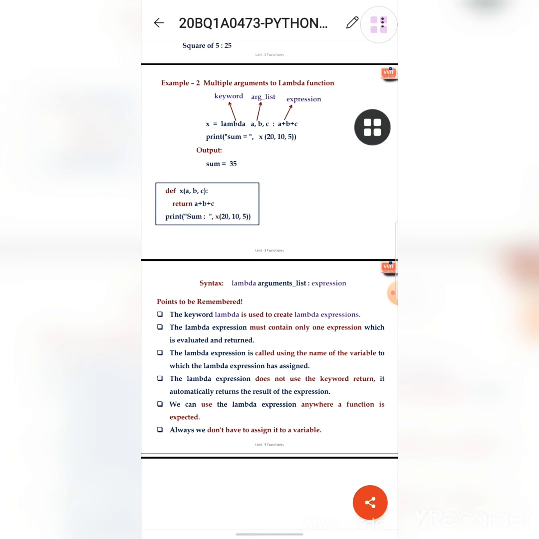The lambda expression is called using the name of the variable to which the lambda expression is assigned. The lambda expression doesn't use the keyword return, but it automatically returns the result of the expression as the value. We can use the lambda expression anywhere a function is expected. The last important point is that we don't always have to assign it to a variable.